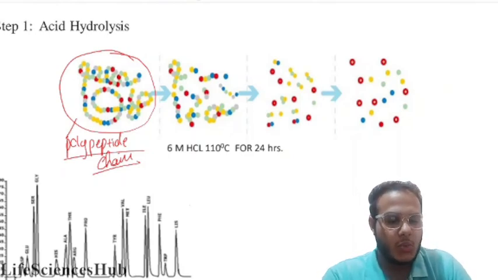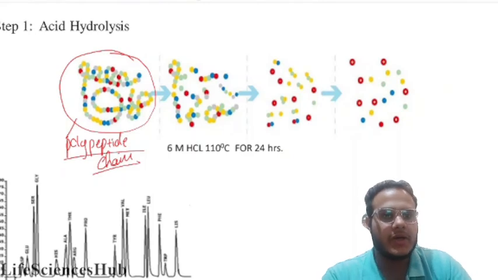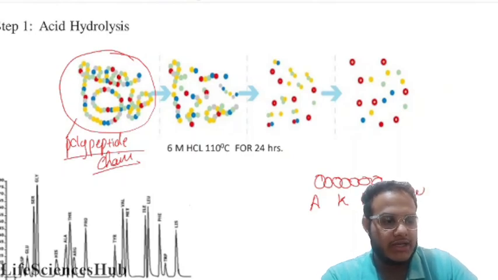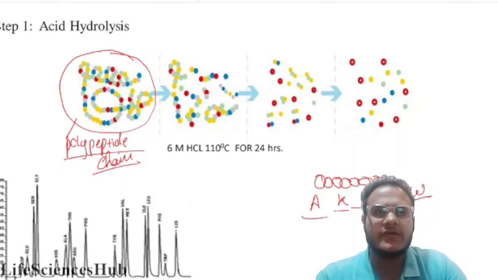First we need to know how many amino acids are there, like how many are alanine, how many are lysine, how many are phenylalanine, how many are tyrosine, how many are tryptophan. We first need to see the number of amino acids we have.